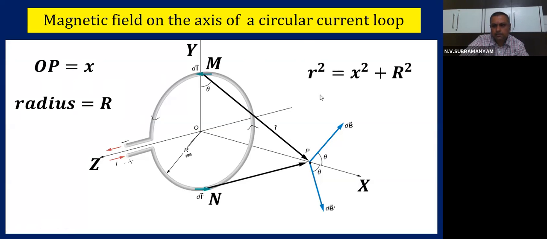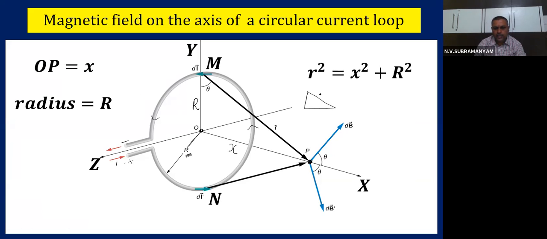Then, as per Pythagoras theorem, you tell me, all of you, if you see carefully, this is capital R, the radius of the loop, and this is x, from O to the point P. That means OP is x, radius is R. Then we are having a right angle triangle.